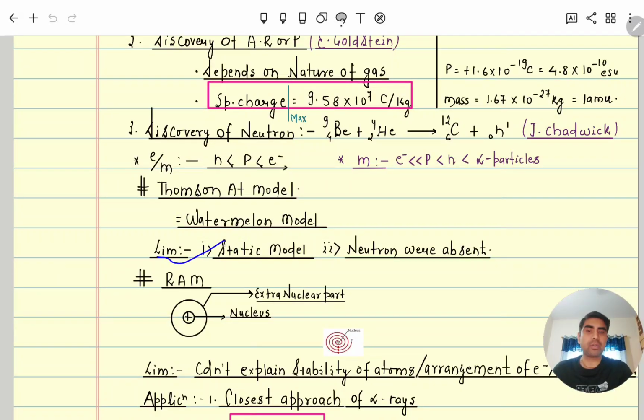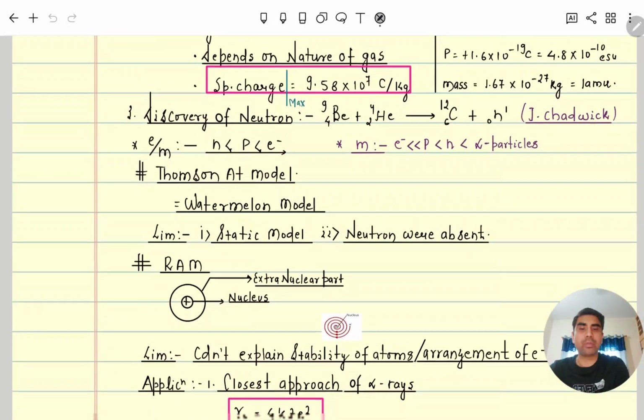This is the limitation, or drawback, of the Thomson atomic model, and why it was disregarded. This model was static, since the electrons are not moving, but we know that in metals electrons are moving, which is why they are conductive in nature. So in an atom electrons are moving, meaning this static model was disregarded. Another drawback is that he did not consider at all that neutrons are also present in his model. So when this one was disregarded, the Rutherford atomic model came.